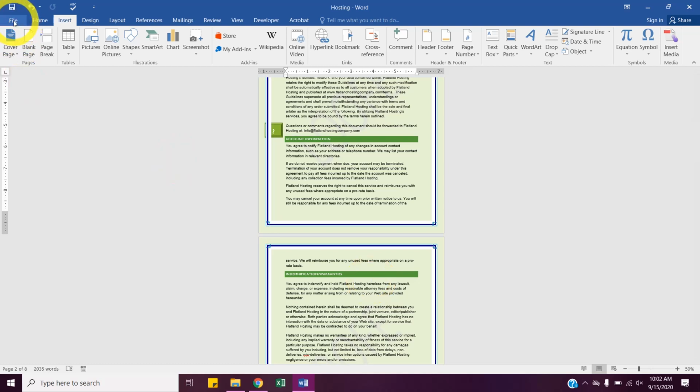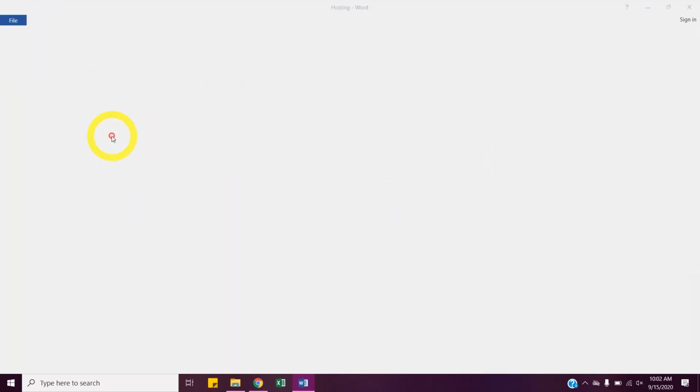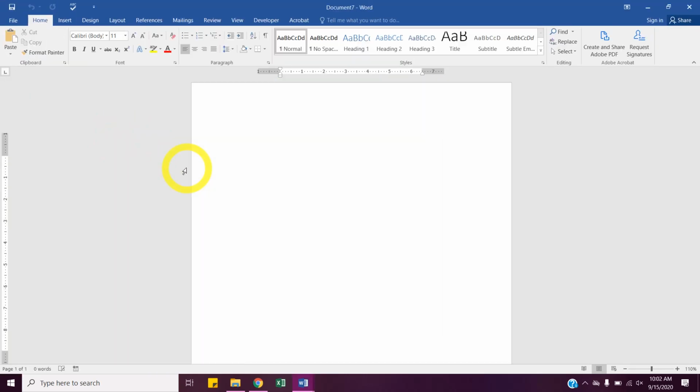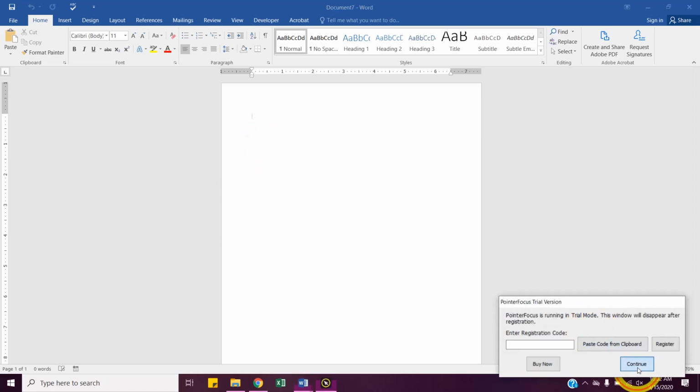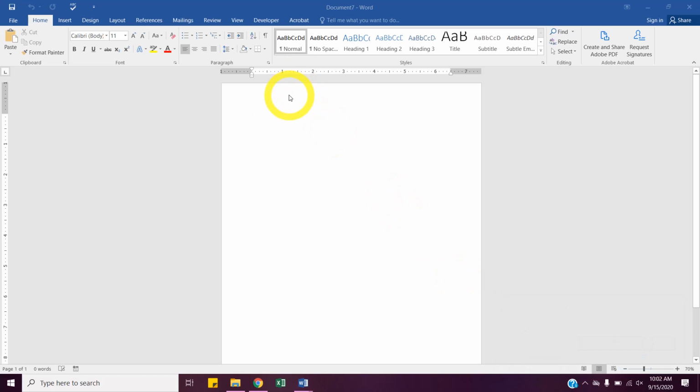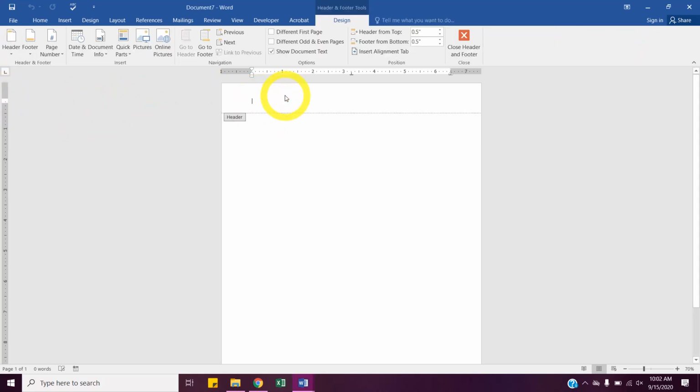Let's go to File, New, and click Blank. So this is what a header and a footer is. A header is the top part of our page in the margin where there's normally no text. So if I see where my margin is here, I'll double click up here and see how it has header now. Whatever you put in the header and or the footer will be printed on every single page.